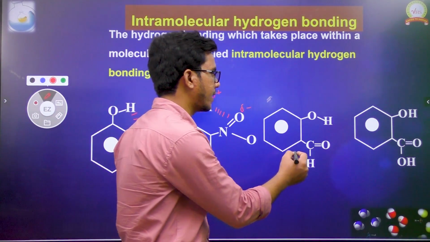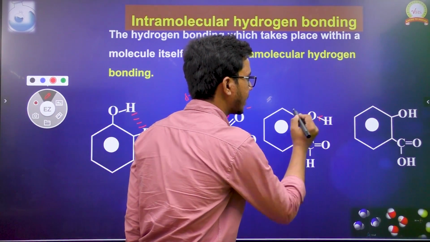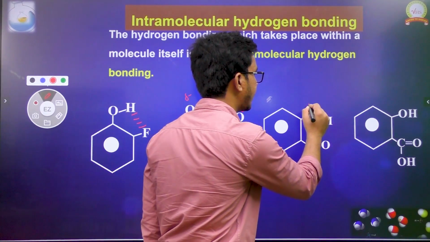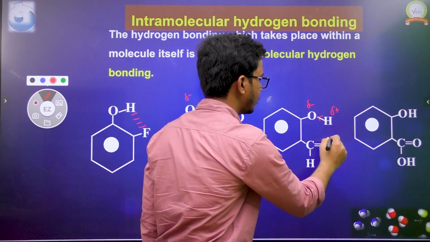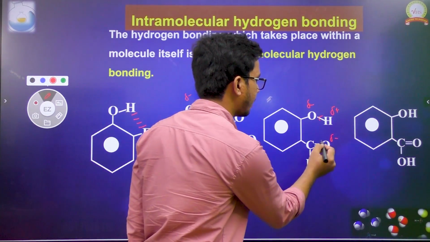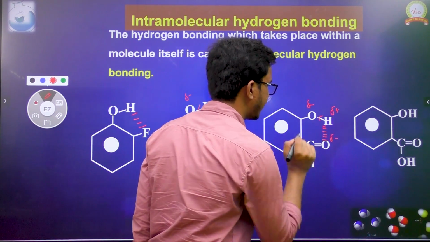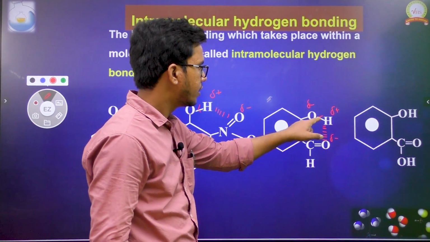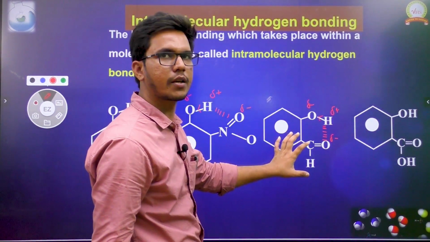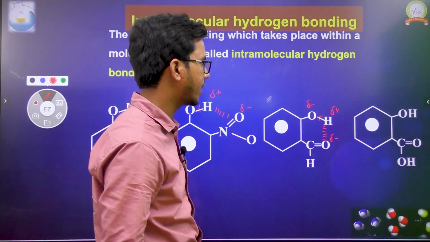Now if we take this particular example, electron shifting takes place towards oxygen. This is partially negative, this is partially positive, this is again partially negative. What happens between these two? Hydrogen bonding formation takes place. Here also the hydrogen bonding takes place within the molecule, so we call this intramolecular hydrogen bonding.